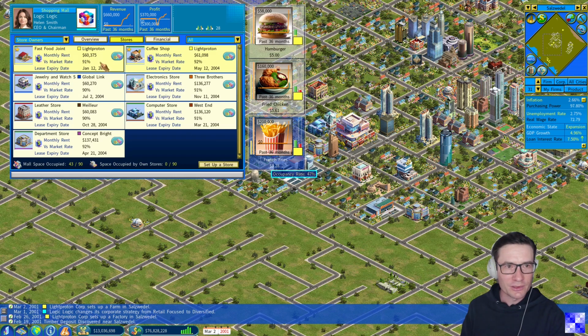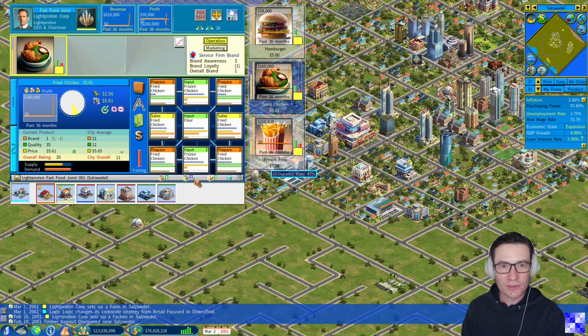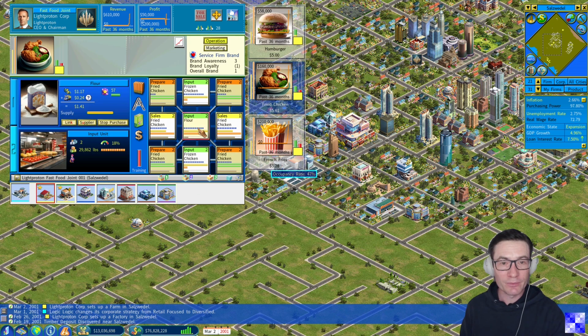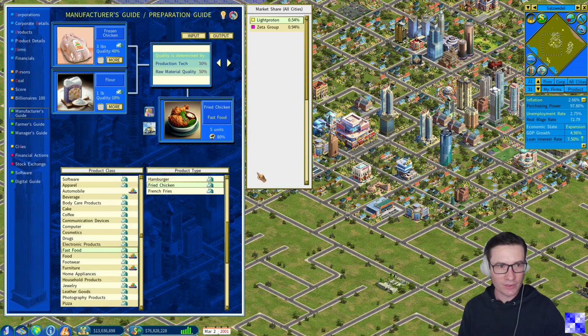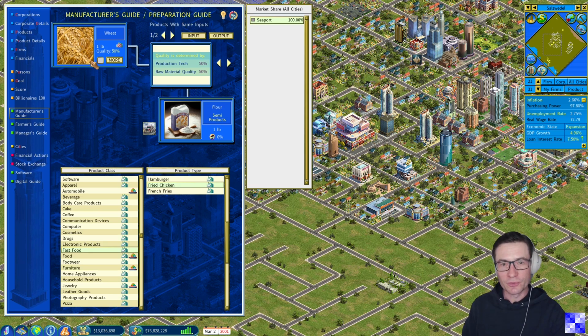There's one aspect we don't need to neglect. For the case of fried chicken, we have this input ingredient of flour. And flour, we can check this in the manufacturer's guide, is produced out of wheat. At the moment, it's provided by a seaport. And soon, when we have our own wheat, we will produce it by ourselves.